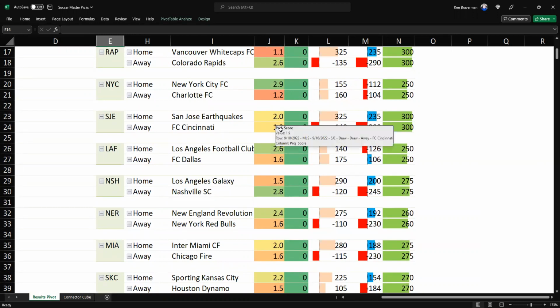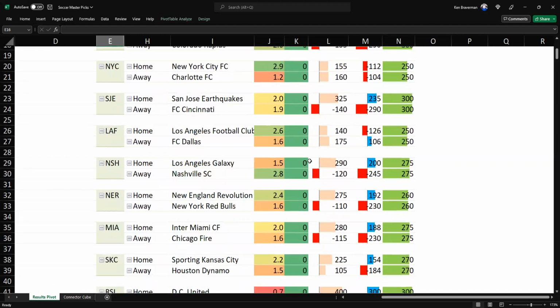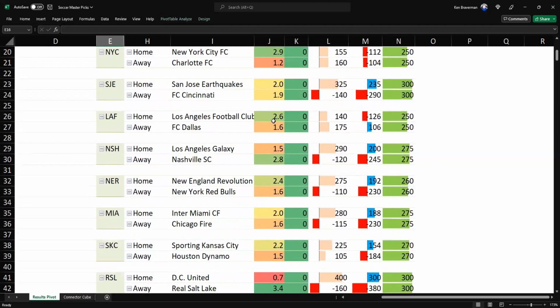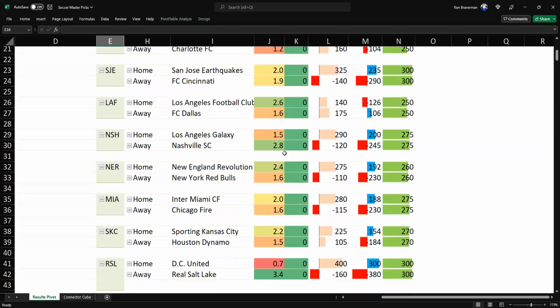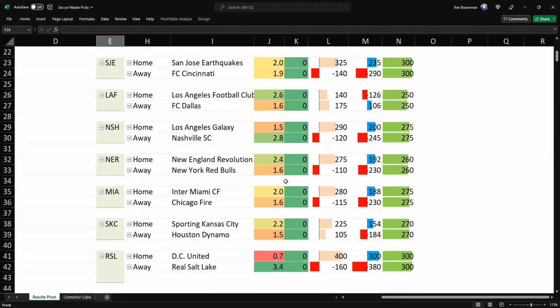Draw between San Jose and Cincinnati, the Earthquakes and Cincinnati. And the odds makers do not have it that way. They think Cincinnati is supposed to really win this game. The LA Football Club, there's kind of a close game. It thinks they win. Nashville beats the Galaxy. That the line is consistent with that.